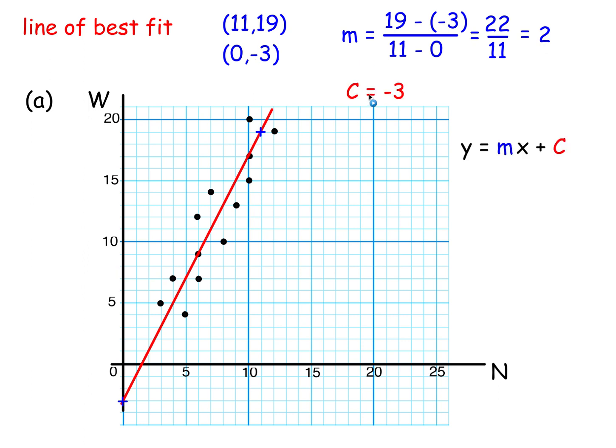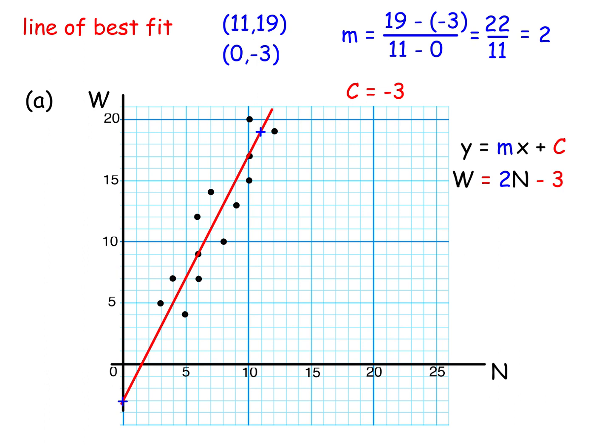And you put that into y equals mx plus c. m's 2 and c is -3. And we replace the y and the x with the w and the n. And that's the formula, w equals 2n minus 3. So if you double n and subtract 3, you get w. There's 11, double it, 22 and take off 3 is 19. There's n 0, double it and take off 3, you're at -3. So it works in these 2 points.